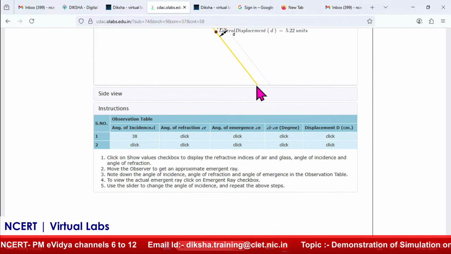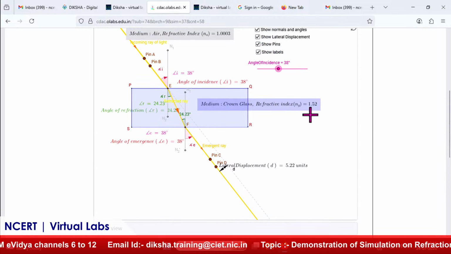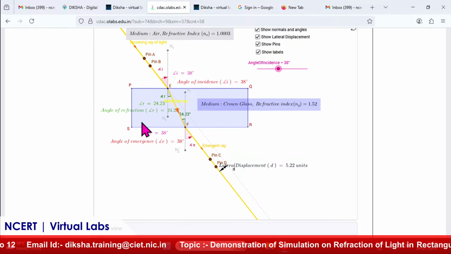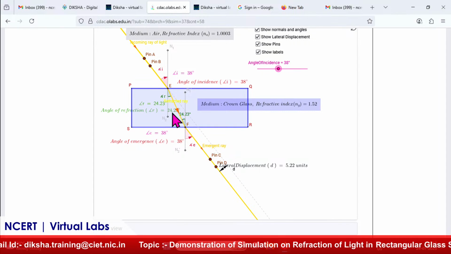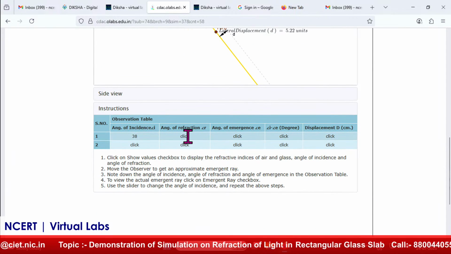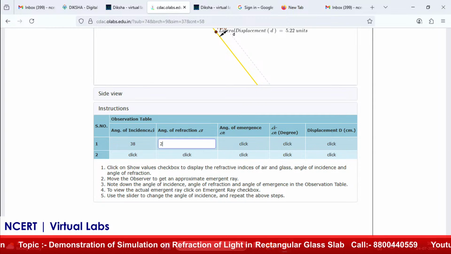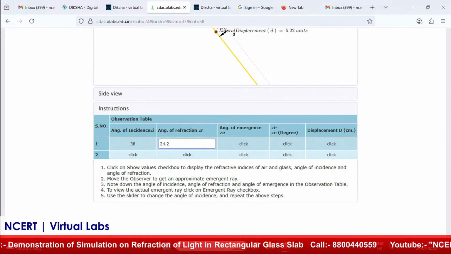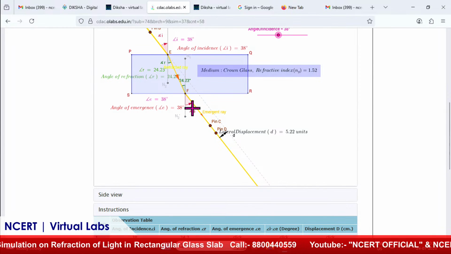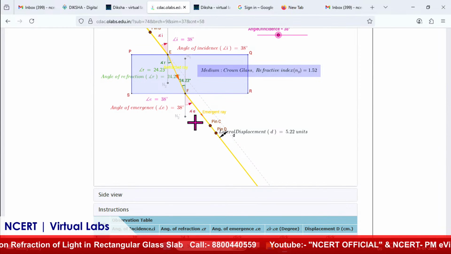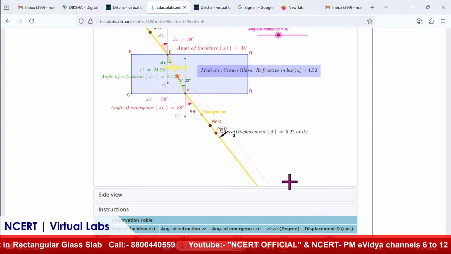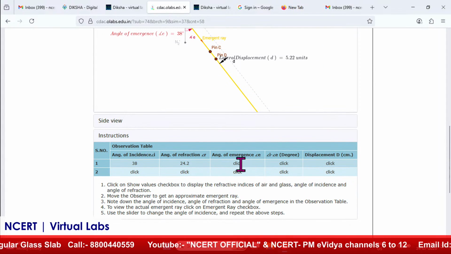Then the angle of refraction, we can again see it from here. This angle of refraction is 24.2. And what is the angle of emergence? Angle of emergence is this much, the ray which emerged from the rectangular glass slab, this angle E, and its value is given here as 38, because angle of incidence is always equal to angle of emergence.